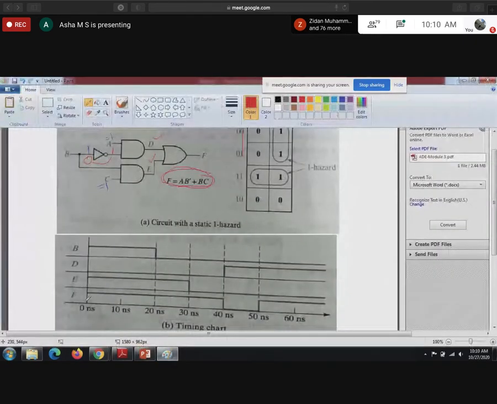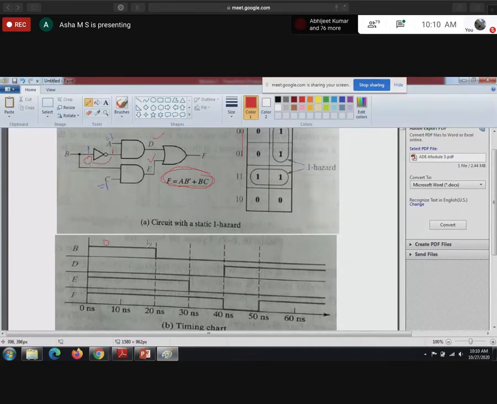Initially, for the first 10 nanoseconds, B is 0. A is 1, B is 0 means B dash is 1. A is 1, B dash is 1, so D will be 1. Correct, right? They are directly given. At 20 nanoseconds, B changed from 1 to 0.